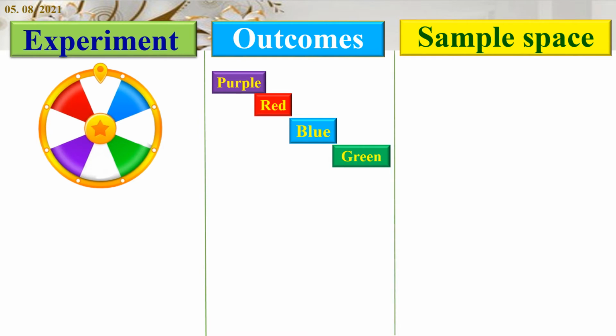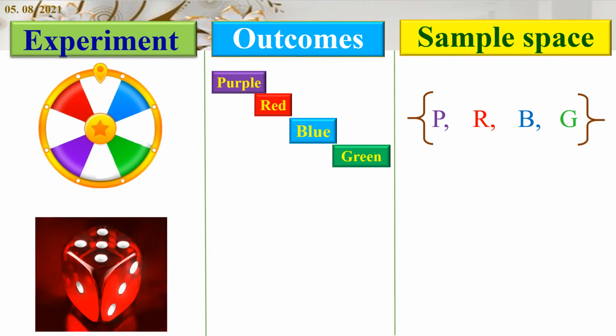Now how to indicate these outcomes? The set of all possible outcomes are indicated in sample space within the brace brackets. This is the brace brackets. Instead of purple, we use the first letter P, for red R, for blue B, and for green G. The outcomes are indicated in between two brace brackets. Here the sample space is equal to {P, R, B, G}. Now let us see another example.